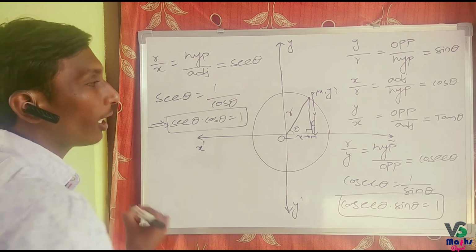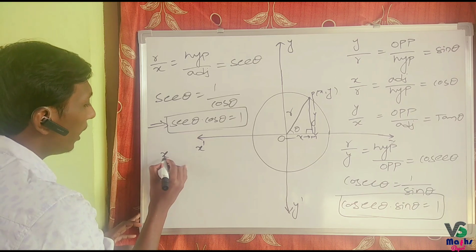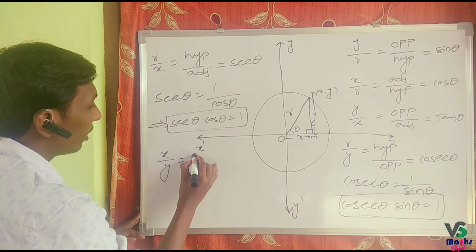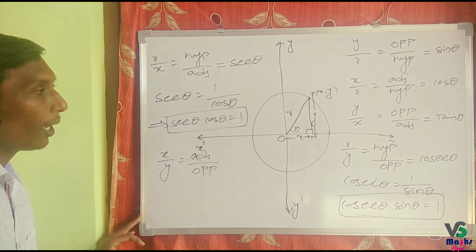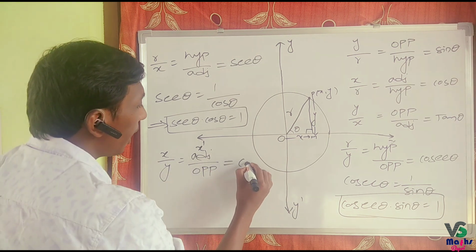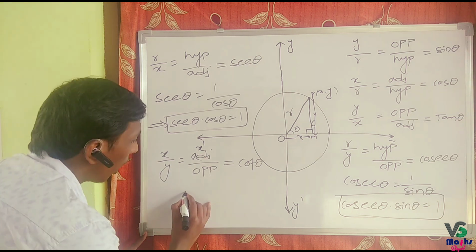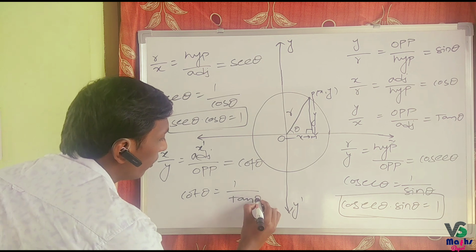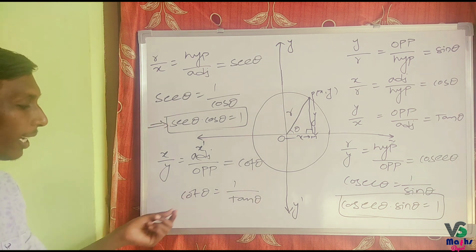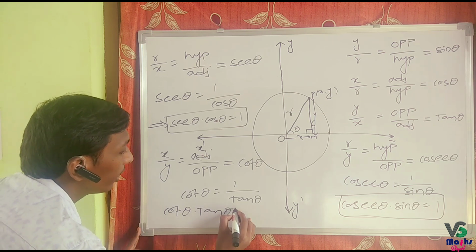Next, take the reciprocal of x by y, that is adjacent side by opposite side. This is named as cot theta. Therefore, cot theta is equal to 1 by tan theta. Cot theta into tan theta is equal to 1.